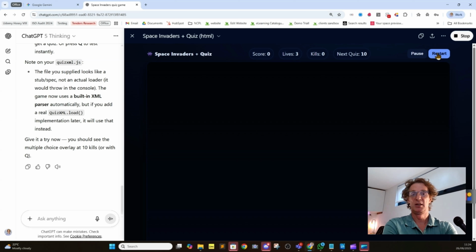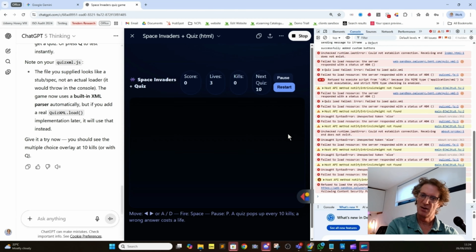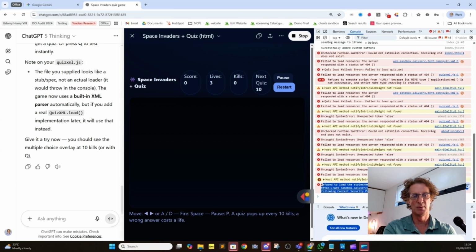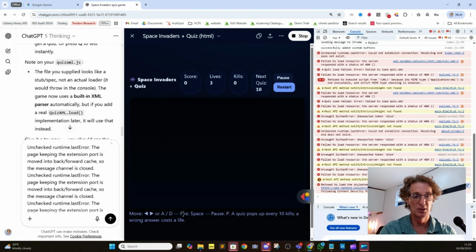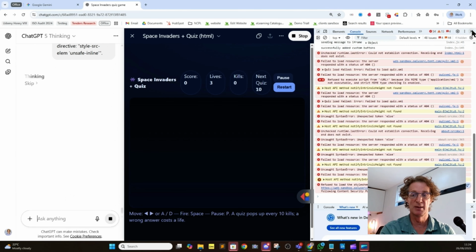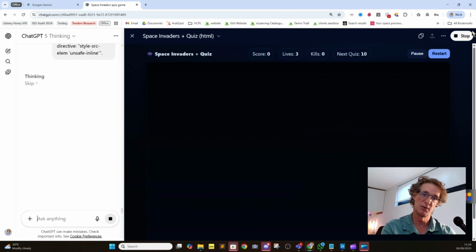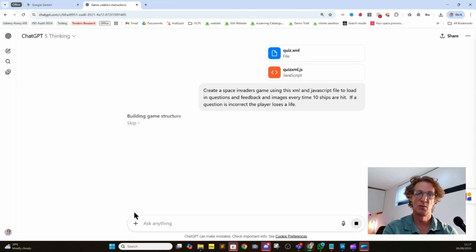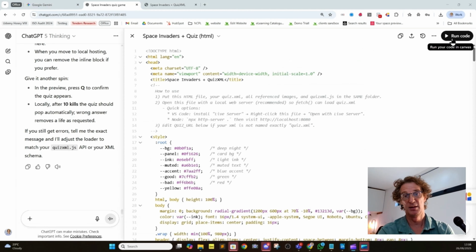ChatGPT has basically been trained on creating lots of arcade games, Space Invaders, Pac-Man and so on, and it jumps on that and goes, yeah, I know how to do that. But going a little bit further, it has problems. You can see here we're not loading in the quiz. We've looked in our console and found out why. It says it refused to load the style sheet. So we can paste those errors from the browser console, which you open by pressing F12, back to ChatGPT, and it will try to fix the error.